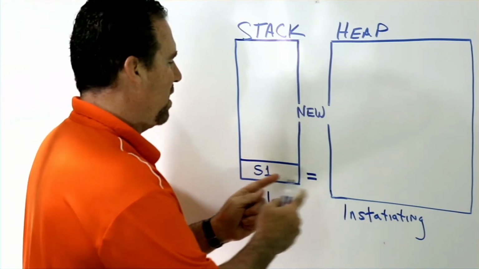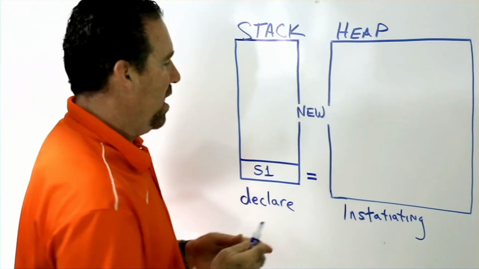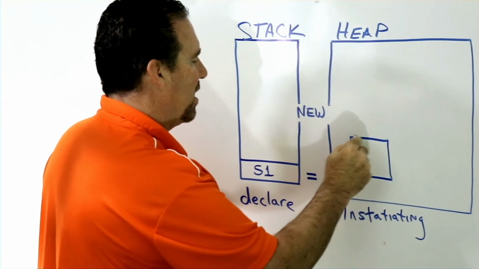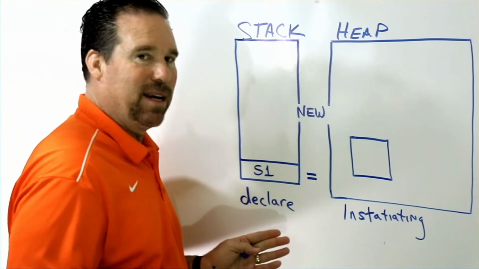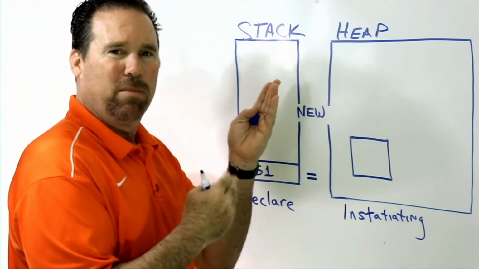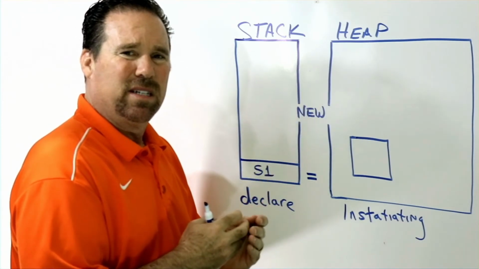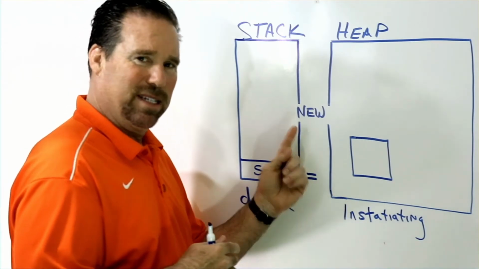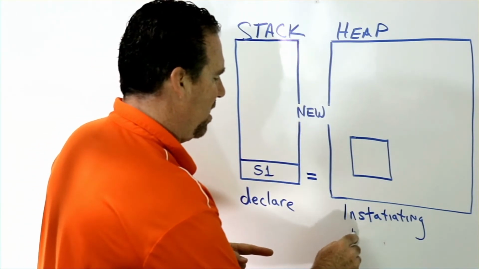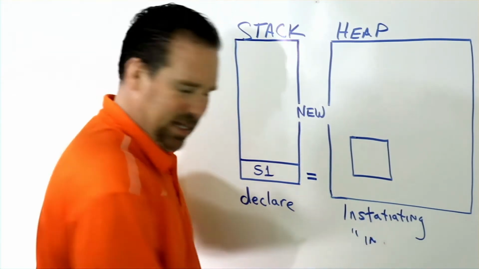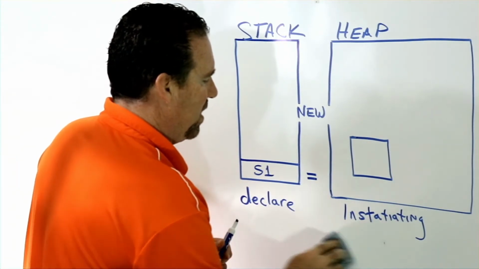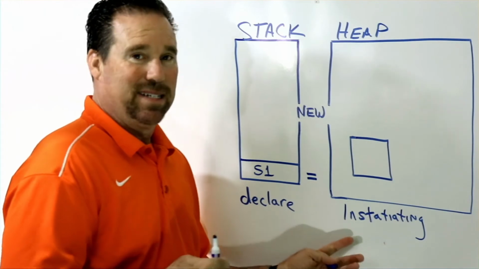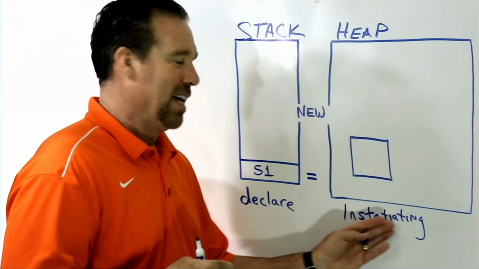Okay, so when I go S1 equals new song, it now creates an object on here. And you could declare something without setting it equal. You could just set it early in the program, like you could even put it up in the instance variables. But you don't need to actually set it to anything until you're ready to instantiate it. And remember, the small word is instance. Okay, so instance is a derivative of instantiation.